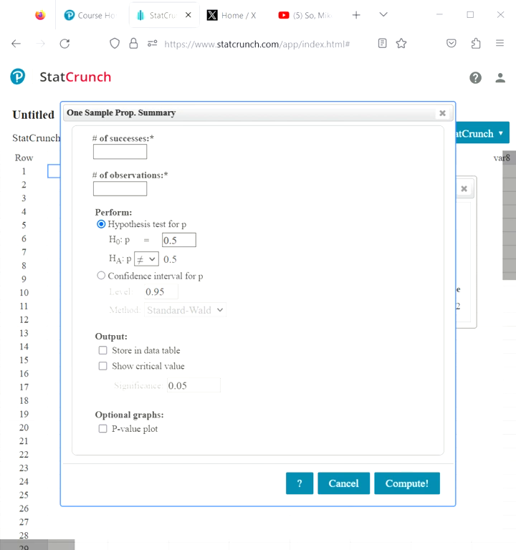Now what you want to do right here, number of successes is going to be 52. Observations, 238. Now another thing, not only will you have to change this one up right here to a 0.2 as well, always change this right here. You always need to change this right here, otherwise you will get it wrong. I did that last night with one of my questions. Did not know what happened until I realized I needed to change this one up. It's always those tiny areas you need to really look at. Trust me, I'm in college right now. You have to really look at the tiniest of areas.